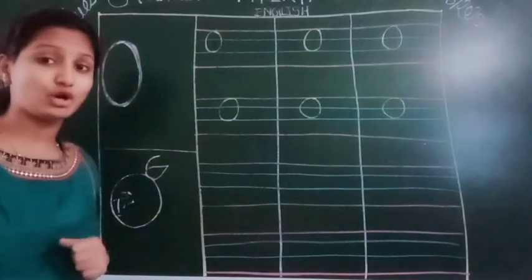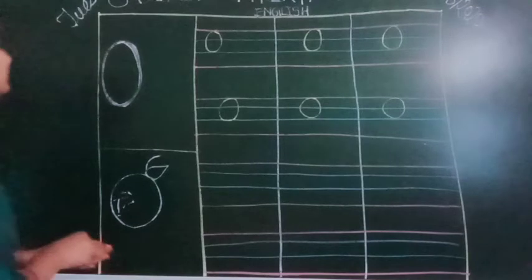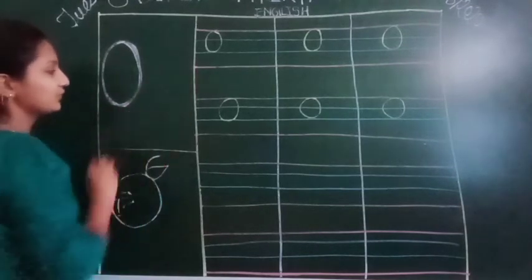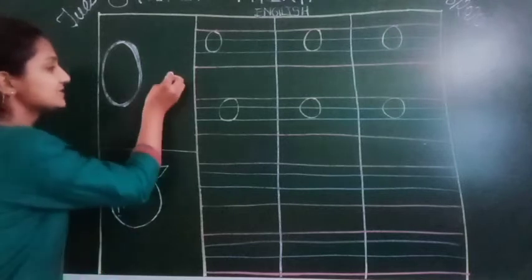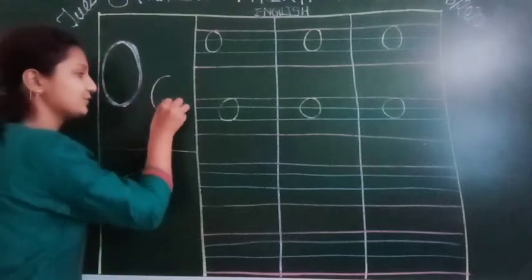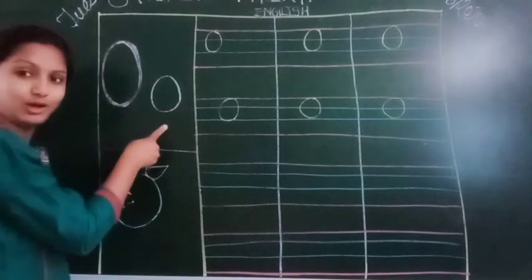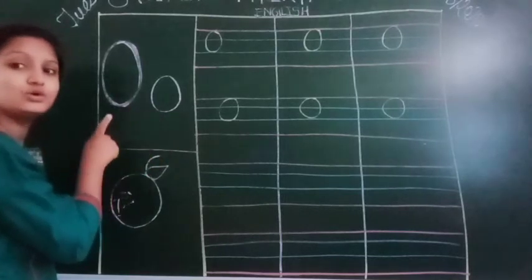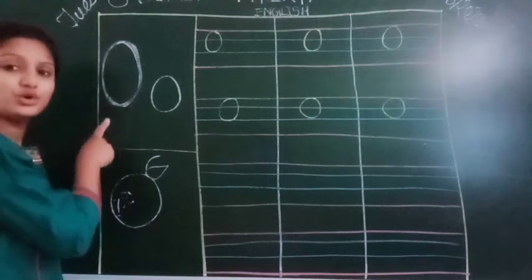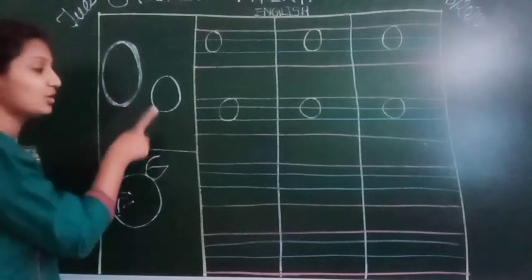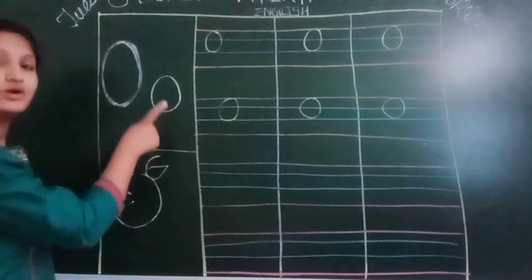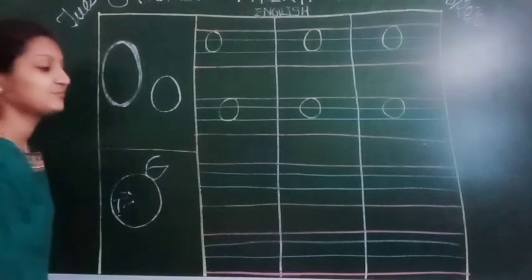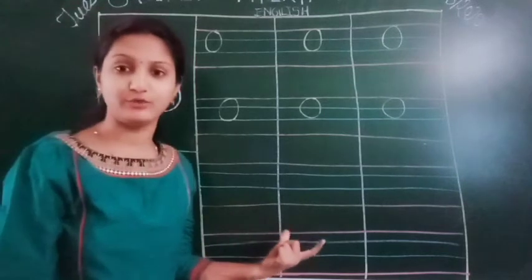How to write small o? We have to do the same thing. Here we have to draw one small circle. This is a small o. Capital O, small o. O says up. O for orange. O says up. O for ostrich.